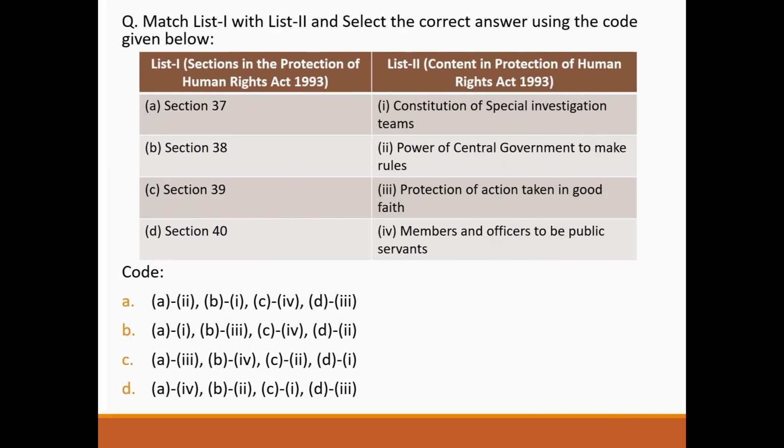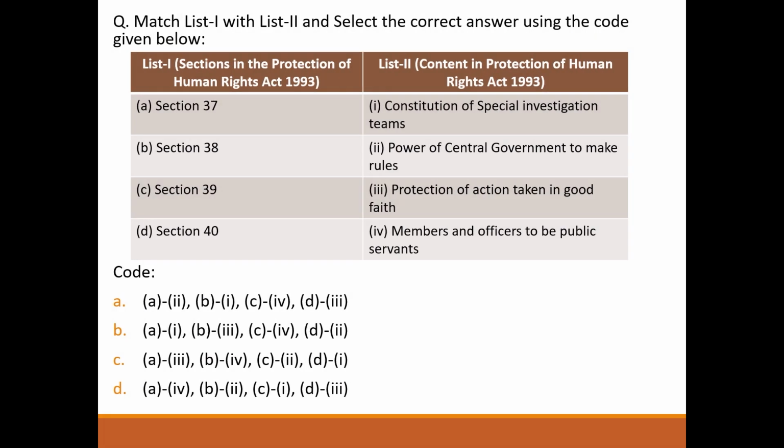Next question, match the following. List 1, sections in the Protection of Human Rights Act. List 2, content in the Protection of Human Rights Act 1993. Section 37, Constitution of Special Investigation Team. Section 38, protection of action taken in good faith. Section 39, members and officers to be the public servant. Section 40, power of central government to make rules. So answer will be option B.